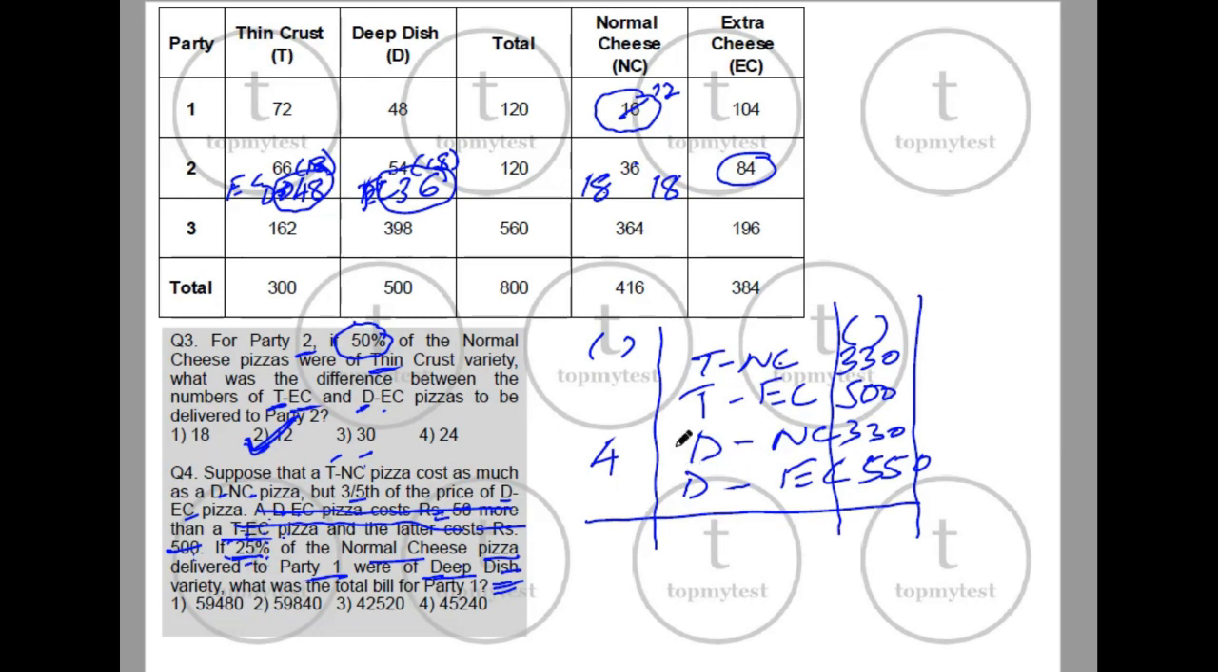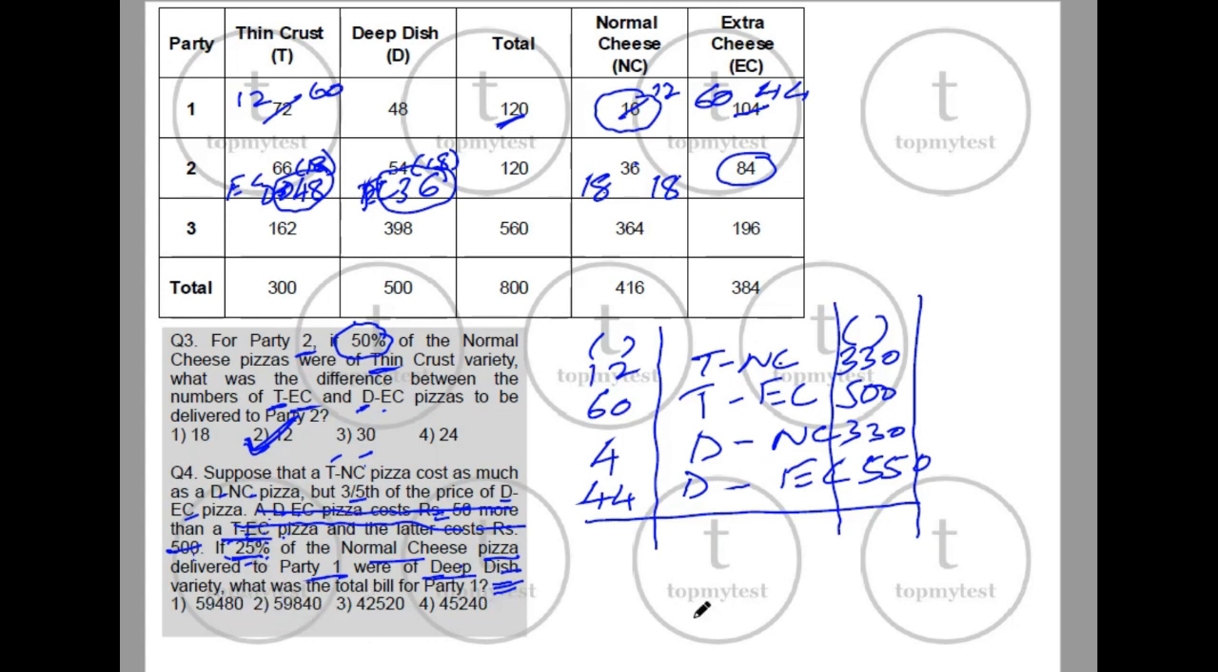Now, what else do we know? Out of these 72, 12 were normal cheese, so the balance 60 will be extra cheese, thin crust extra cheese. That will be 60. Out of these 104, 60 were thin crust, so the balance 44 would be deep dish. So we have all the pizzas. You can verify: 48 plus 12 is 60, 60 plus 60 is 120, which is the total here. That's not the question. You need to find the total bill for this party. You can use a calculator here. Let's try to do it without a calculator.